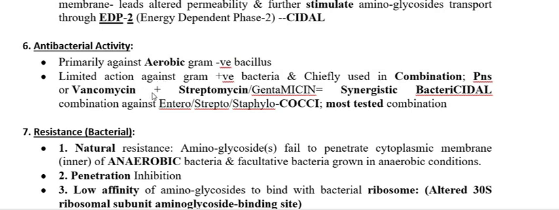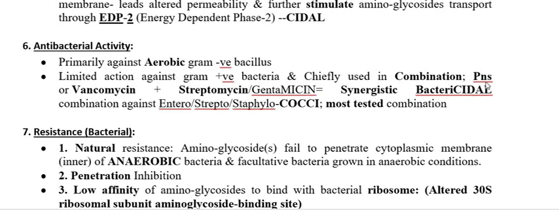Another important point is that this group is combined with other groups to make a synergistic combination, which is the most usable and most tested combination. A synergistic combination is a combination of two antimicrobial antibiotics in which their killing effect is more than 1 plus 1, meaning more than 2, and this is the most tested one.